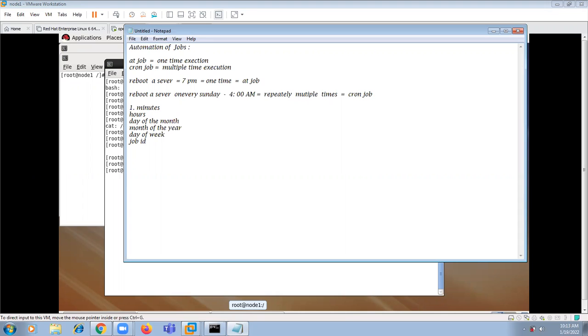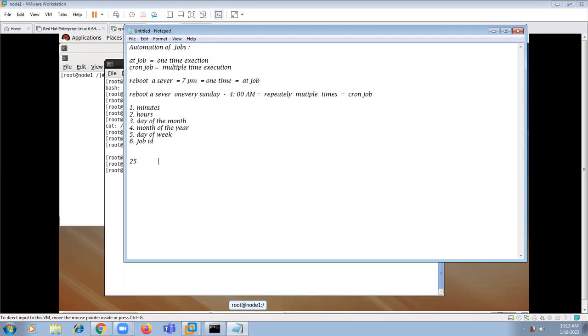The first field is minutes, and the second field is hours. The third field is day of month, and the fourth field is month of the year, and the fifth field is day of week, and the sixth field is job ID. So like this we can specify.